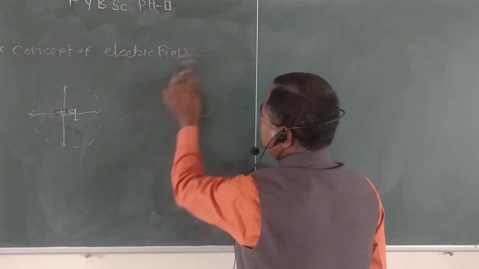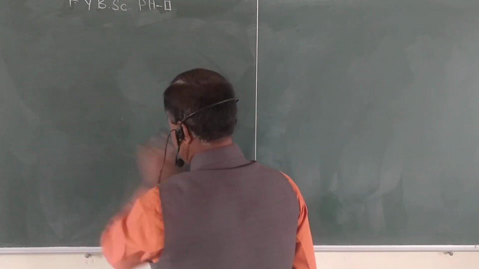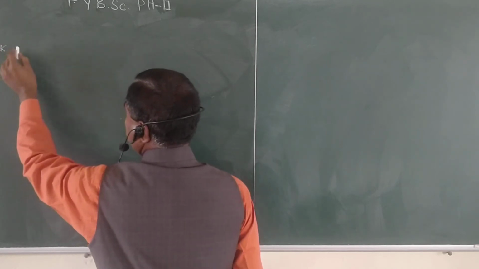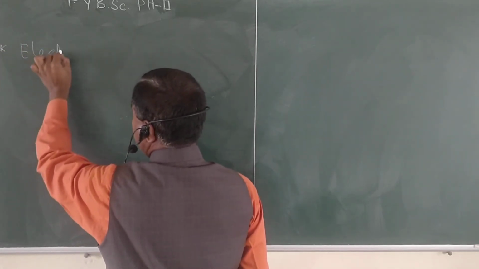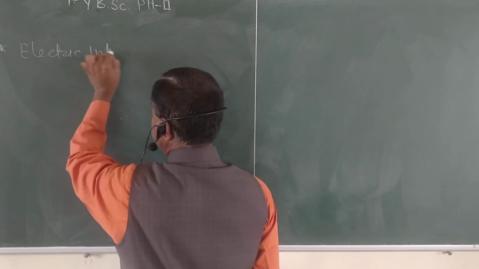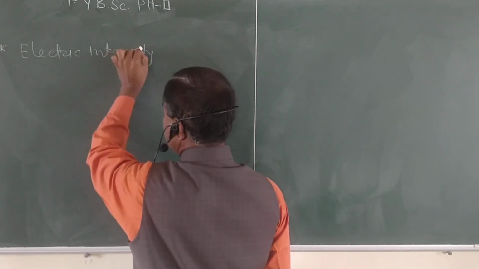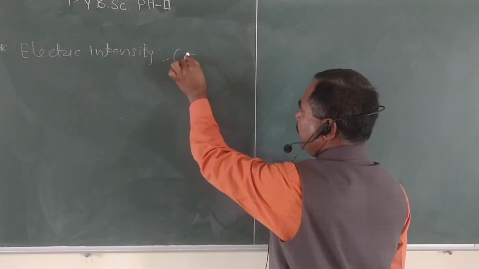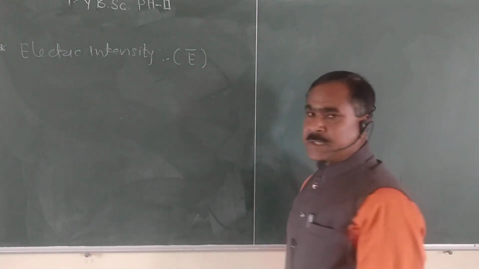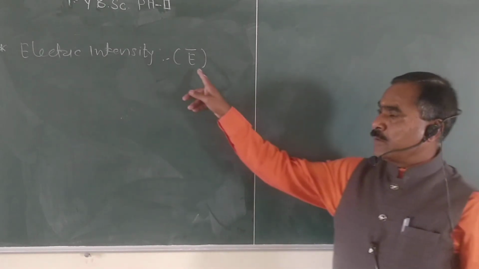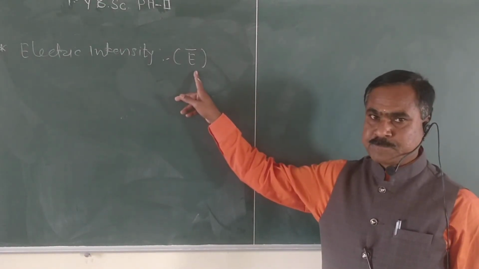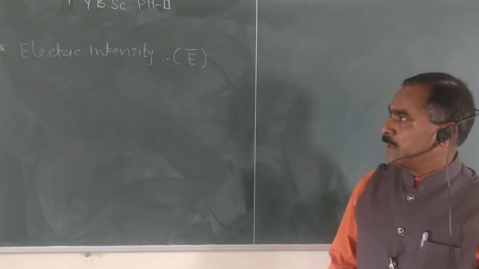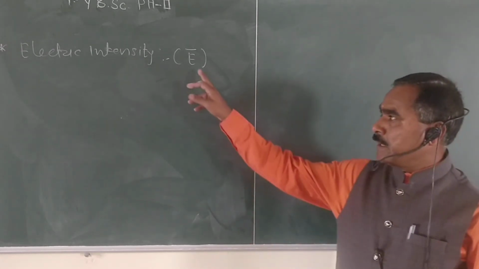Then we consider the next concept. Next point is electric intensity. The symbol is again E, but there is an arrow, which means it is a vector quantity. So first, I give the definition of the electric intensity, that is E bar.